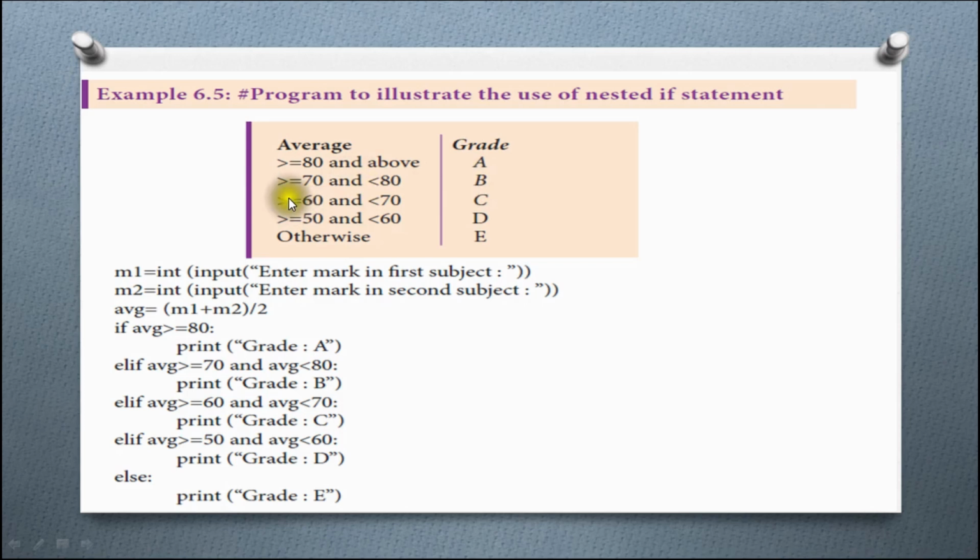If average is greater than or equal to 60 and less than 70, grade C. If average is greater than or equal to 50 and less than 60, grade D. Otherwise, your grade is E. So, I constructed my statement according to the above program.